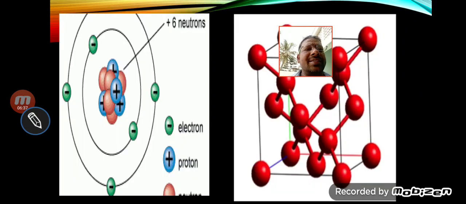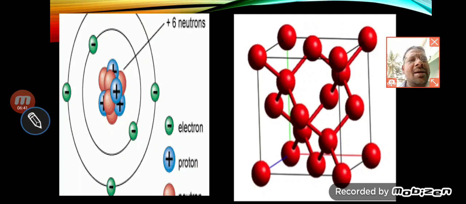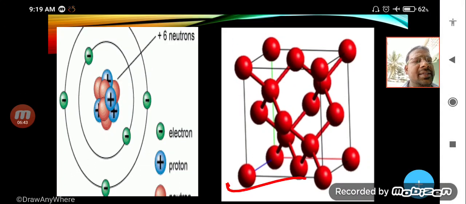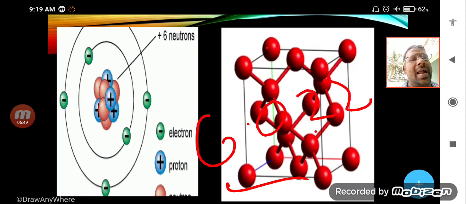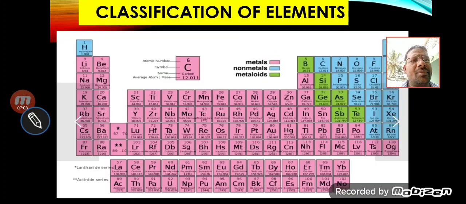Next, you can see examples in images. Here you can take an example of an element, it has lots of atoms. Actually 6.022 into 10 to the power 23 atoms are there in one mole of an element, that is called Avogadro's number, but there is no need to know about that, you will learn it in higher classes. And you can see the images of atoms and elements.